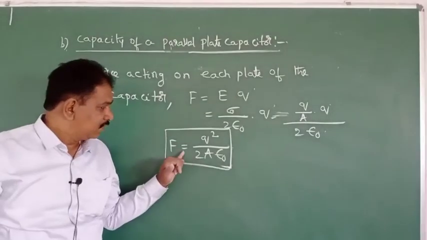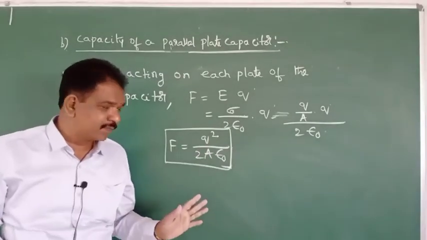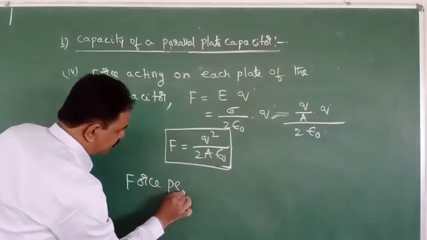What is the force acting on each plate of the parallel plate capacitor? Find. Like that, questions will be there. Q square by 2A epsilon naught. Understand this one. Next, force per unit area they will ask.